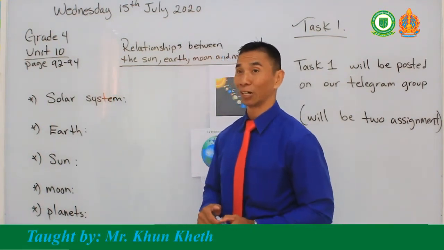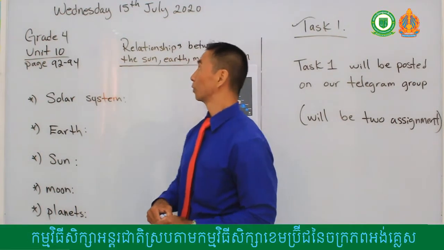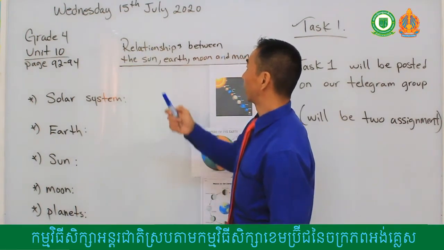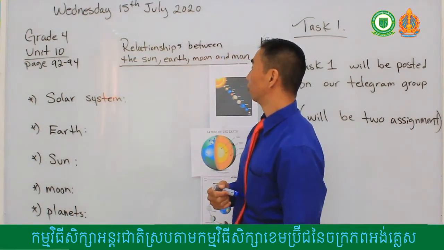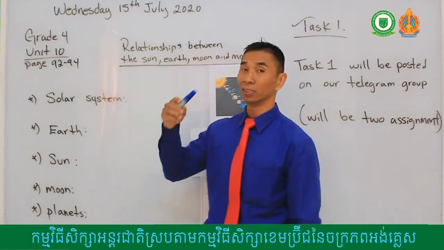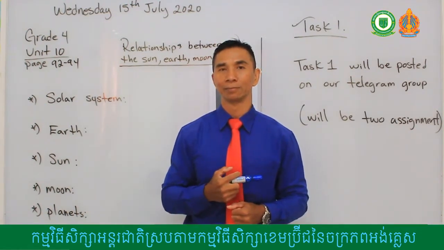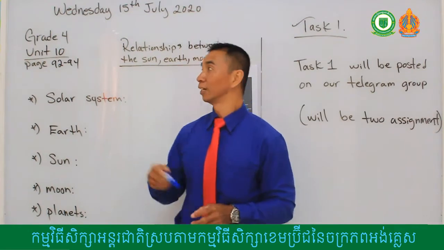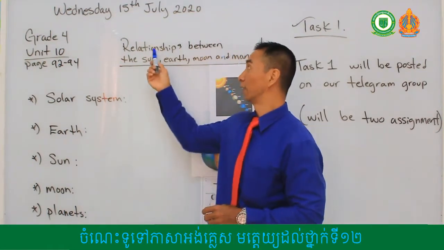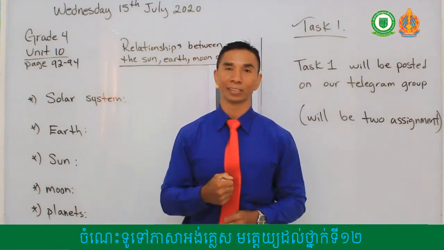Today we're going to continue our studies in Unit 10, page 92 to 94. On page 92 and 94, it entails the study of the relationship between the sun, earth, moon, and man. So, how does the sun, the earth, the moon, and us have a relationship? Can you tell me? Can you explain anything about the relationship between all of us? How it correlates? How it affects all of us? How the sun affects us? How the moon affects us?